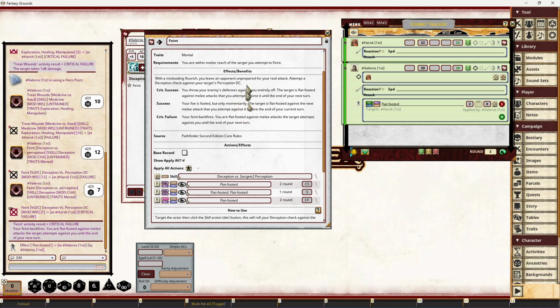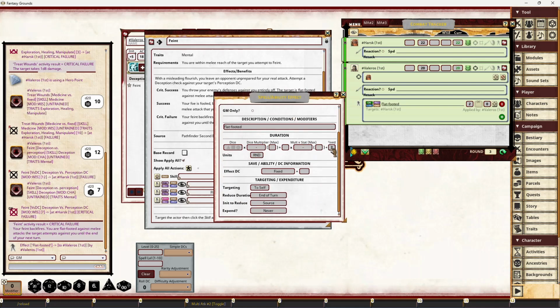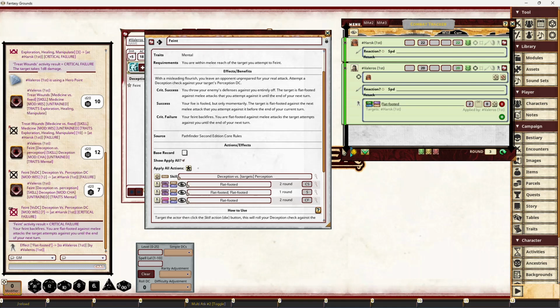If we go through a list of what the actual success levels are: critical success, you throw your enemy's defenses against you entirely. It's flat-footed against melee attacks until the end of your next turn. So we can see here that the critical success effect is flat-footed for 2 rounds, and it reduces at the end of turn. So at the end of my turn, it'll reduce to 1, and then it'll be active until the end of my next turn. And we're using this to self because the target that I feint is only flat-footed to me, not to anybody else.